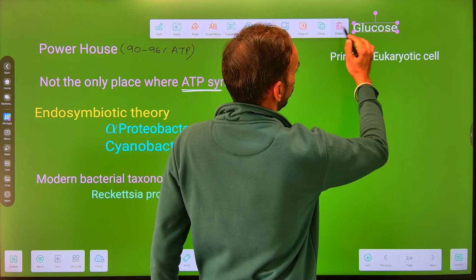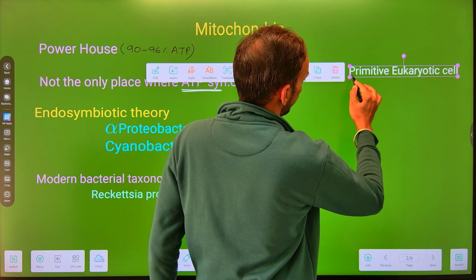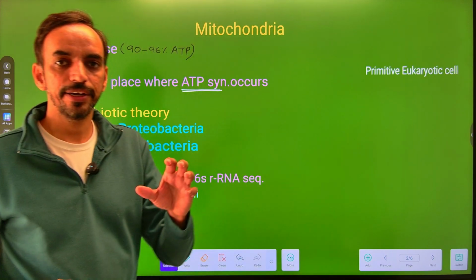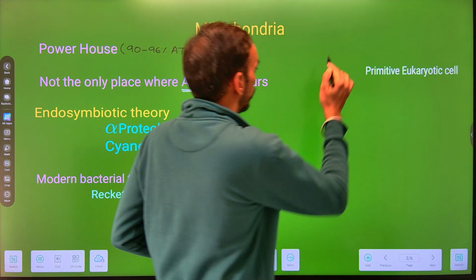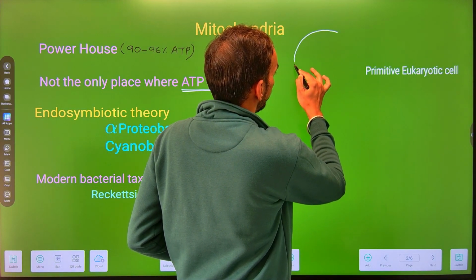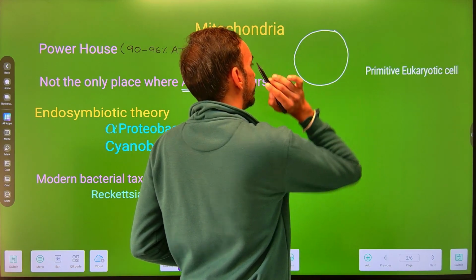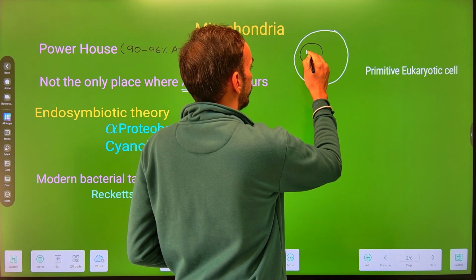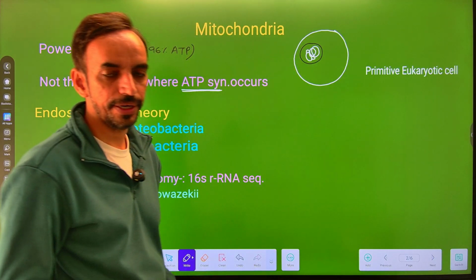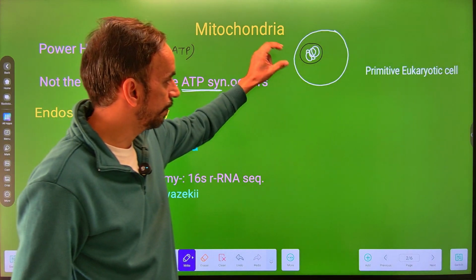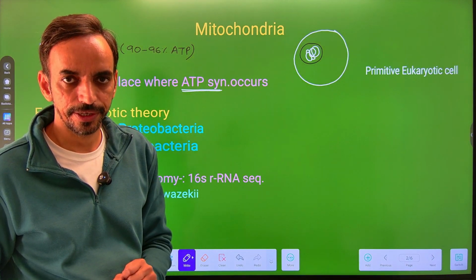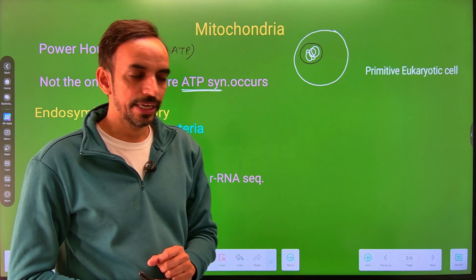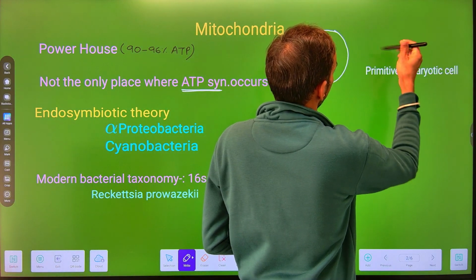यूकैरियोटिक सेल, एक कोई प्रिमिटिव यूकैरियोटिक सेल थी। अब प्रिमिटिव यूकैरियोटिक सेल क्यों बोल रहे हैं आप? इसलिए बोल रहे हैं कि उस सेल के पास में एक वेल डिफाइंड न्यूक्लियस होगा। सो ड्रॉ करने की कोशिश कर लेते हैं अपन एक प्रिमिटिव यूकैरियोटिक सेल को। It is the primitive eukaryotic cell which is having a well defined nucleus, means the nucleus with the nuclear membrane, and within the nucleus there is a presence of DNA or the genetic material. Now this primitive eukaryotic cell, as per the endosymbiotic theory, firstly engulfed the